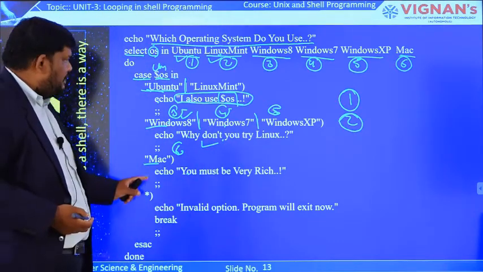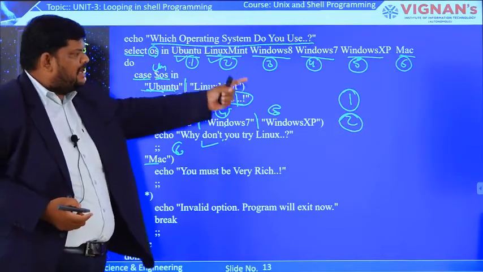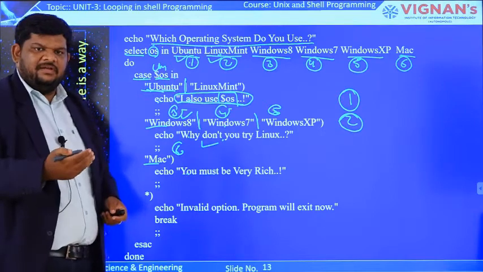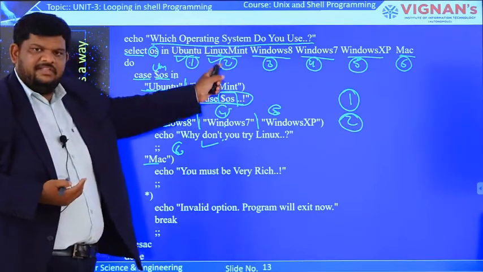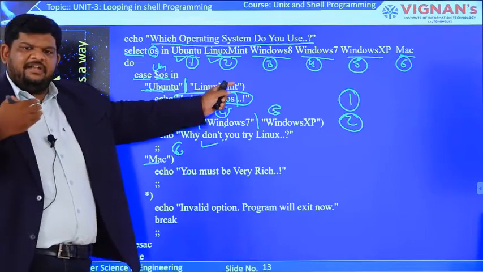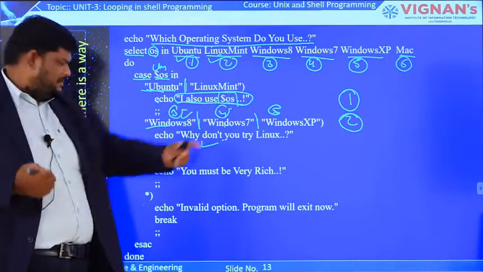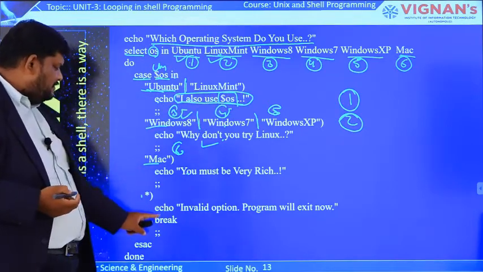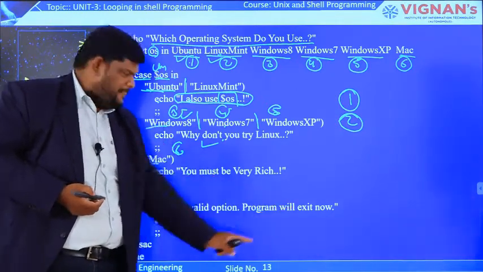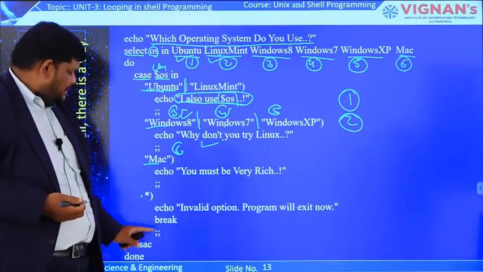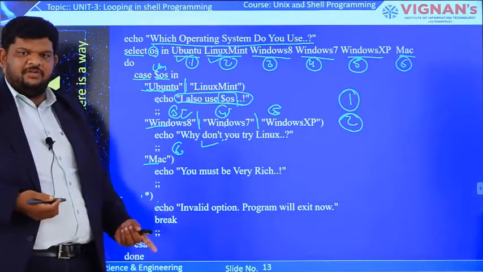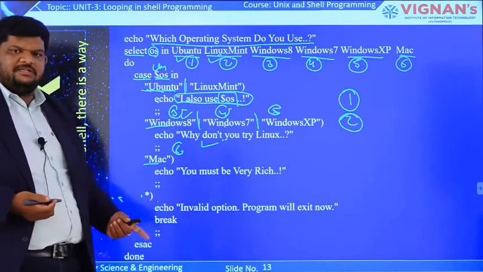If a user gives any option other than 1, 2, 3, 4, 5, 6, assume the user gave 7, but 7 is not listed in this menu, serial number 7 is not listed here, or no item is presented for serial number 7. For that it will execute invalid option, program will exit now. That means break statement. Now with the help of this break, it will come out of this select loop, or it will terminate from this select loop.